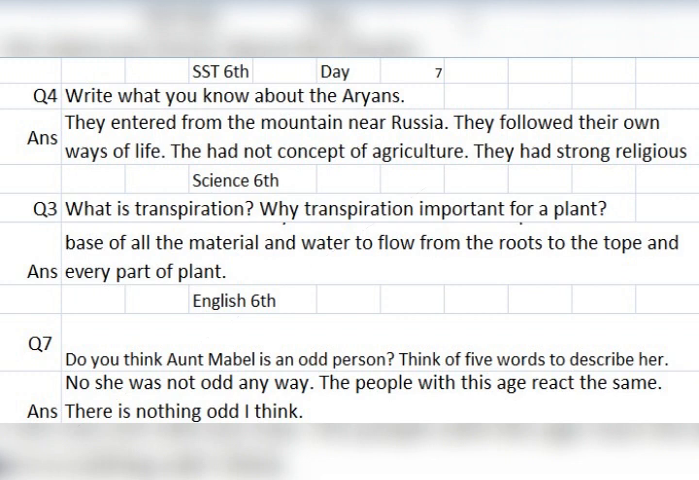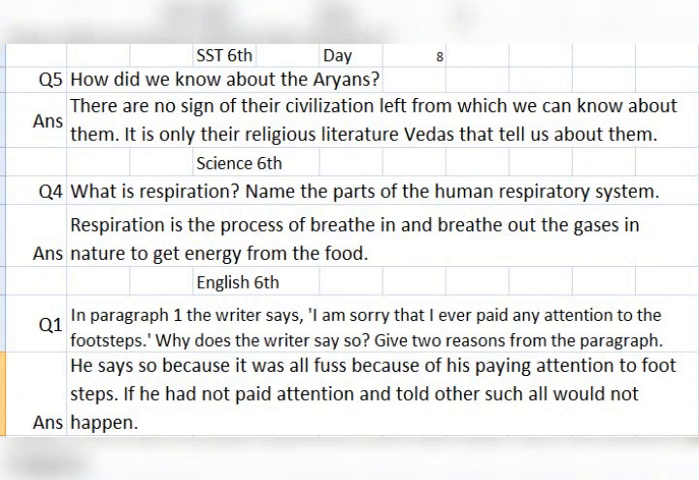Day 8. English class 6. In paragraph 1, the writer says, I am sorry that I ever paid any attention to the footsteps. Why does the writer say so? Give two reasons from the paragraph. He says so because it was all first because of his paying attention to footsteps. If he had not paid attention and told others, such all would not happen.